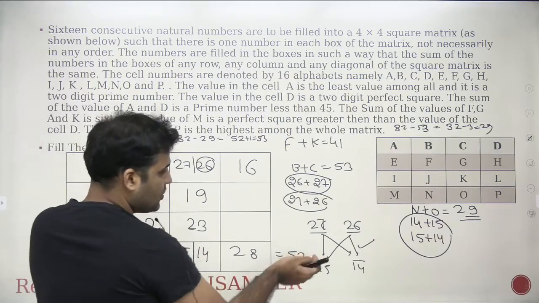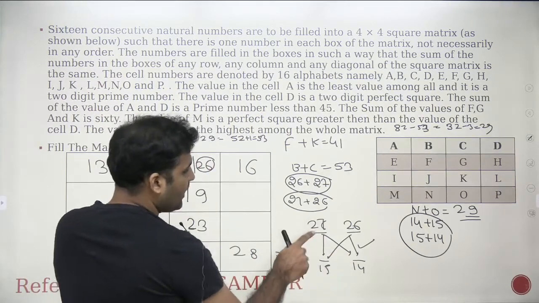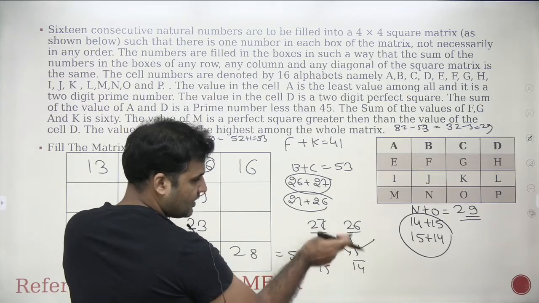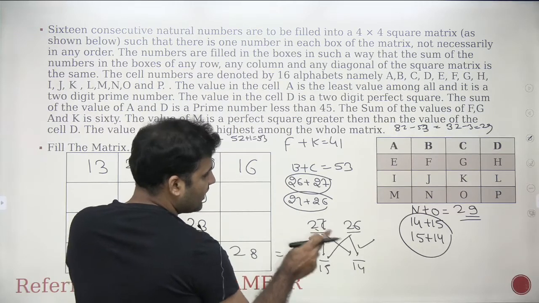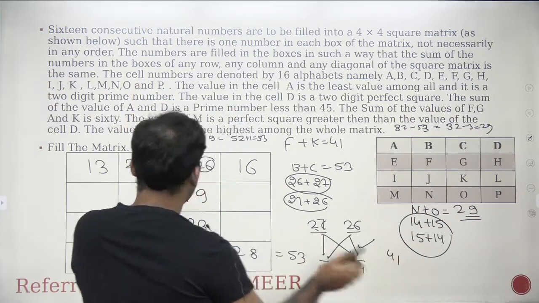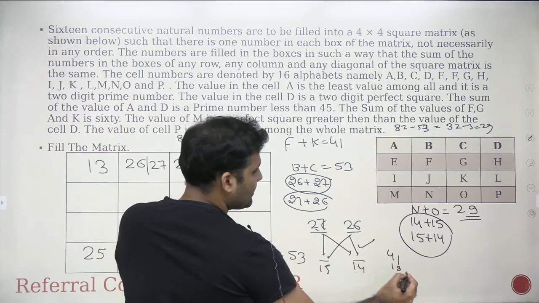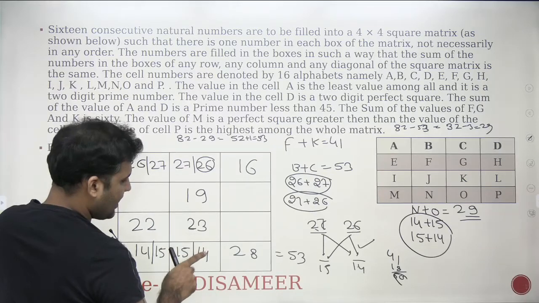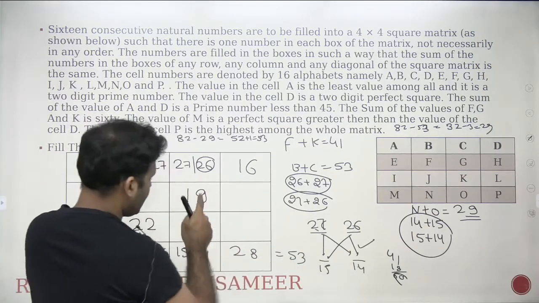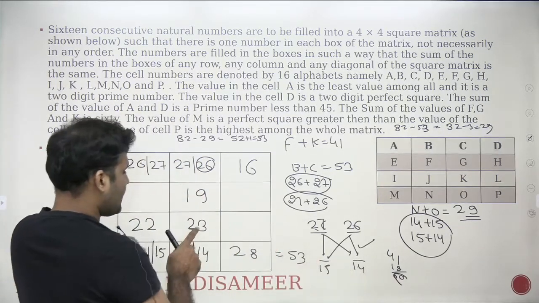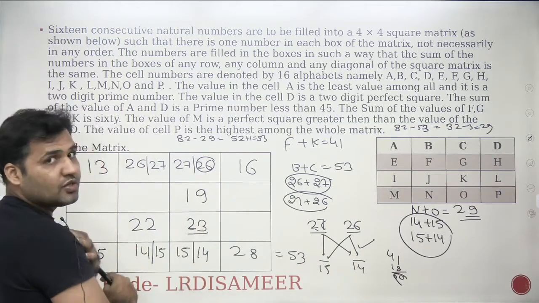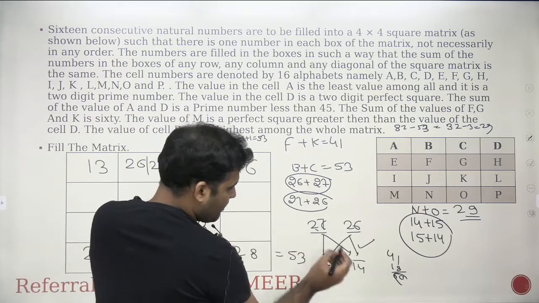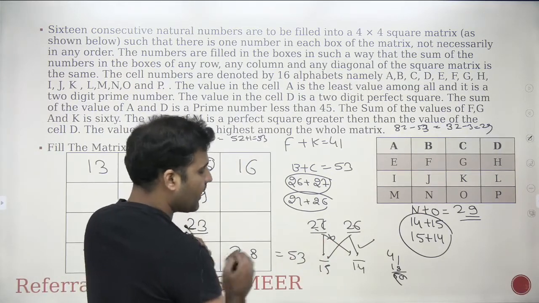What if I choose the option as 27 and 14? I have checked the previous case, this is working. Now I'm checking this case. 27 plus 14 is 41. 41 plus 19 is 60, right? If I write down 27 here and 14 here, I will have the total summation as 60. Then I need to write down 22 here, but 22 is not possible because 22 has already been used. So I can eliminate the 27 and 14 case. This case cannot work.